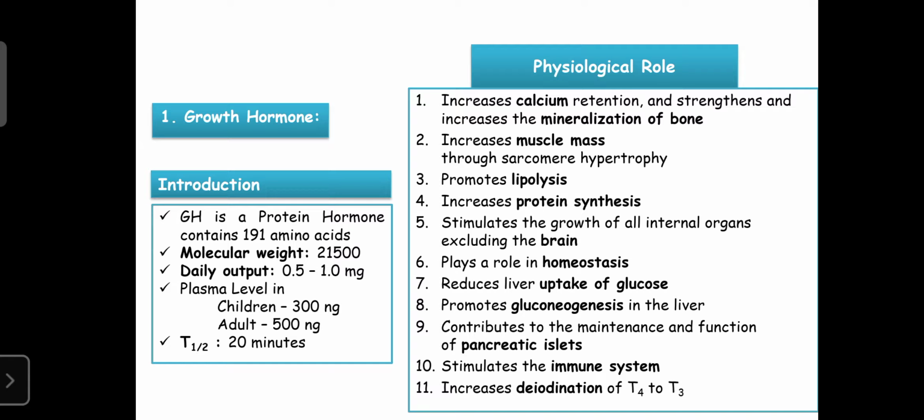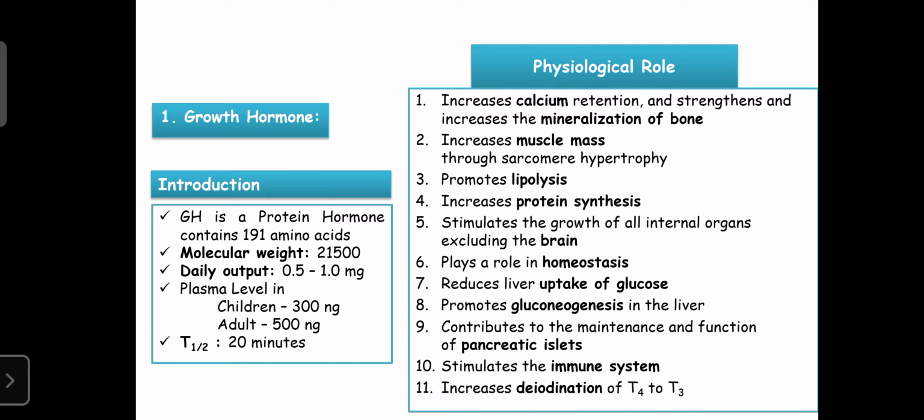So the first one is growth hormone. Growth hormone is an example of an anterior pituitary hormone. It is secreted from the somatotropes, which are a special type of cells found in the anterior lobe of the pituitary gland.